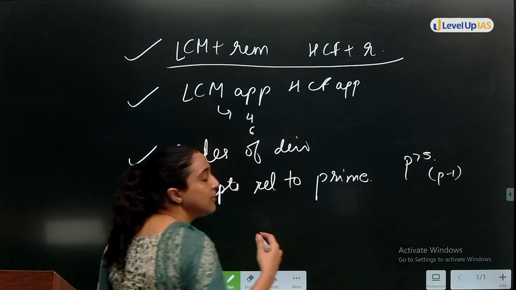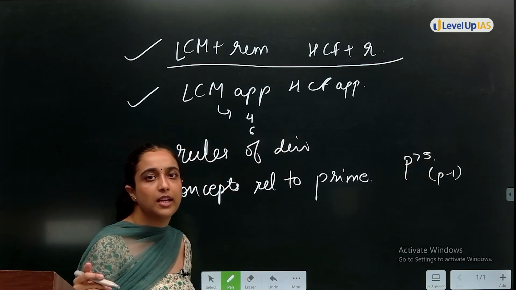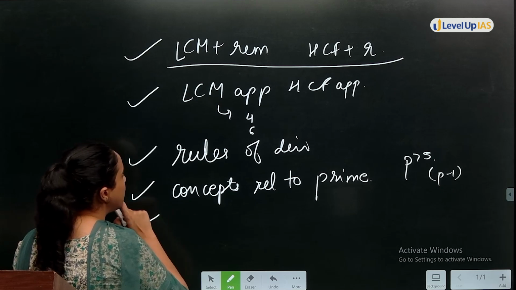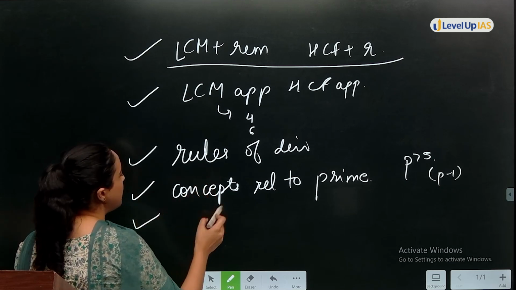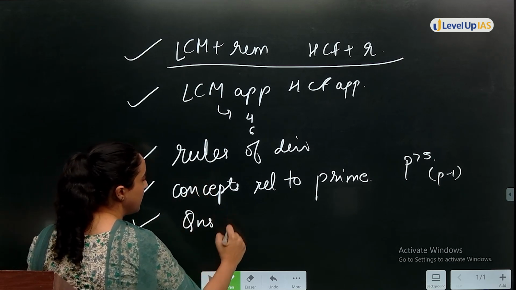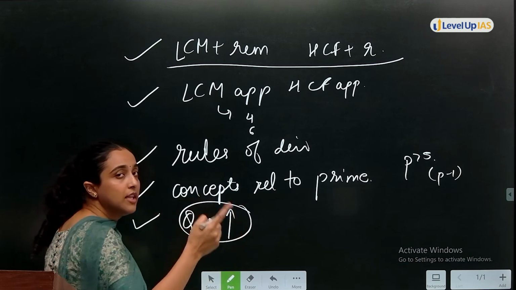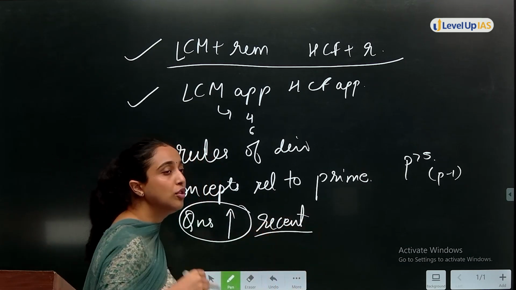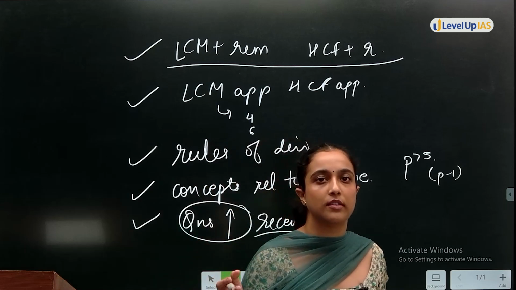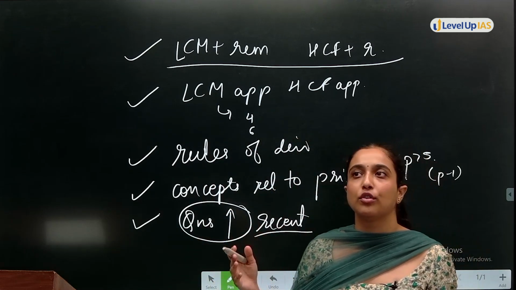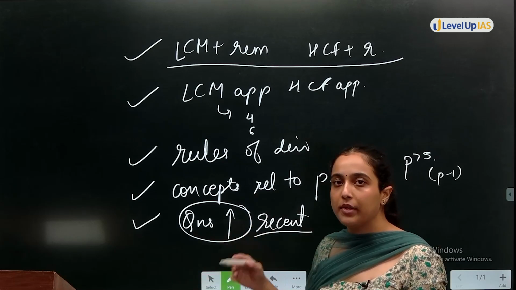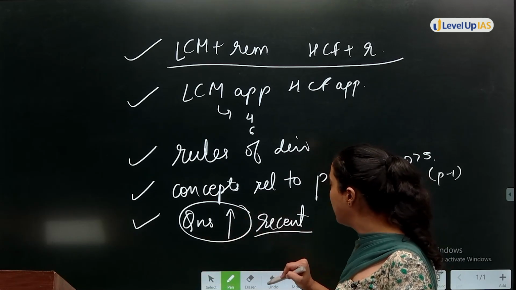Such concepts are one-liner concepts. Then another thing is that in recent years, questions have been increasing. This is a topic which was not that much asked before 2019, but after that year, multiple times similar questions have been asked.